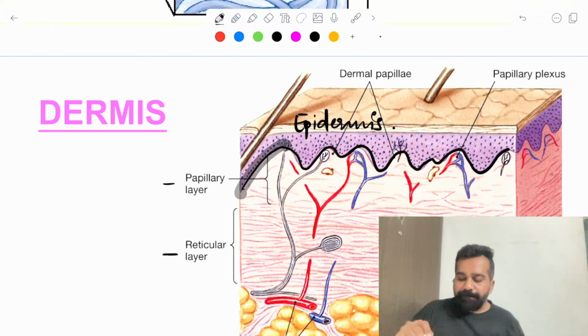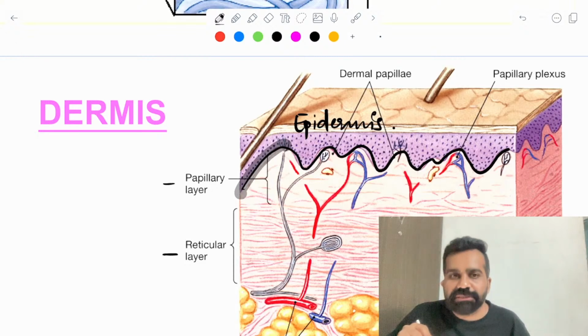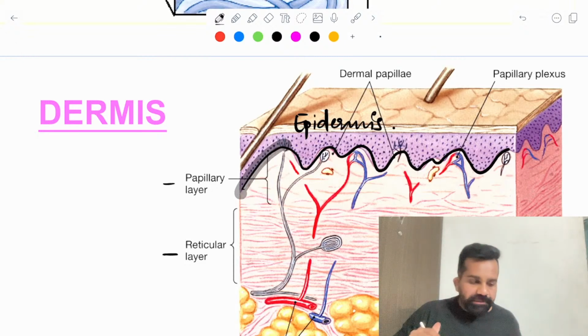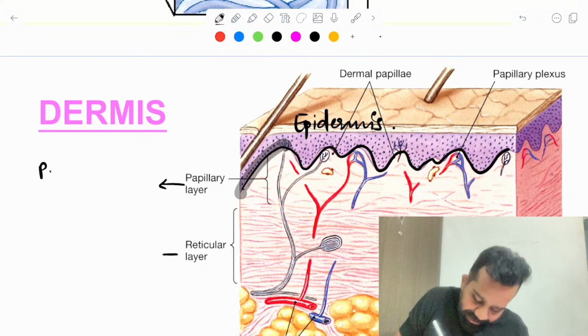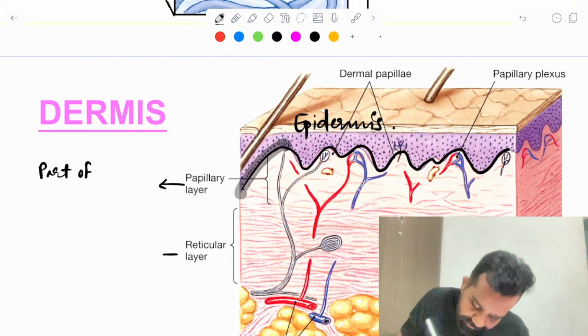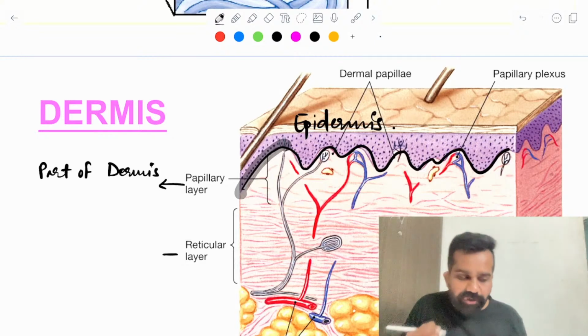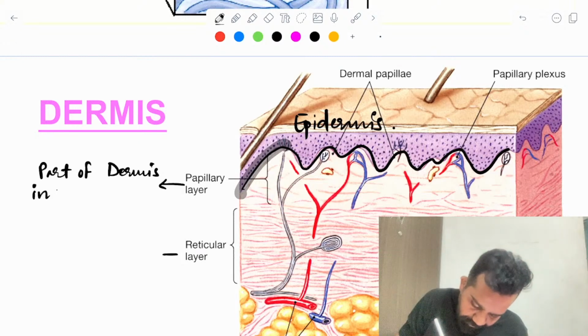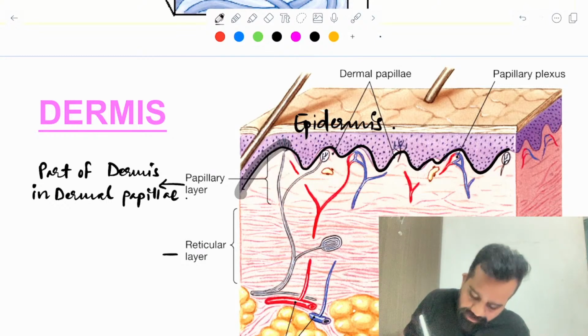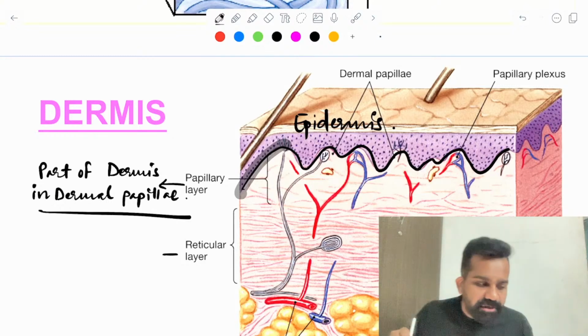The first is the papillary dermis. So what is a papillary dermis? It is the part of the dermis in the dermal papillae.